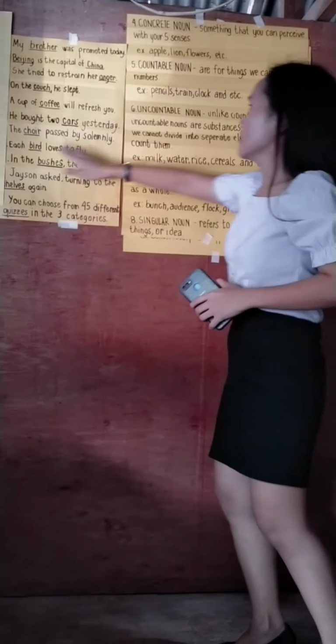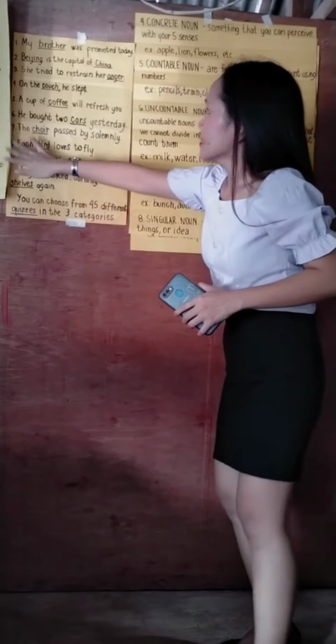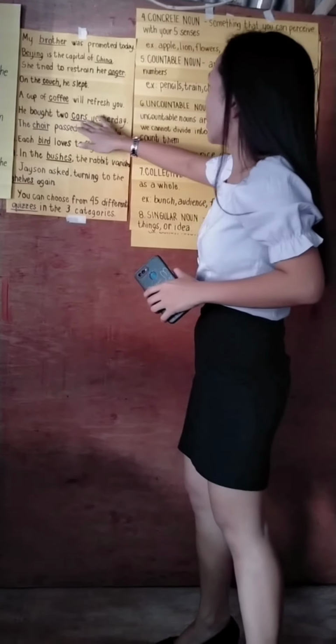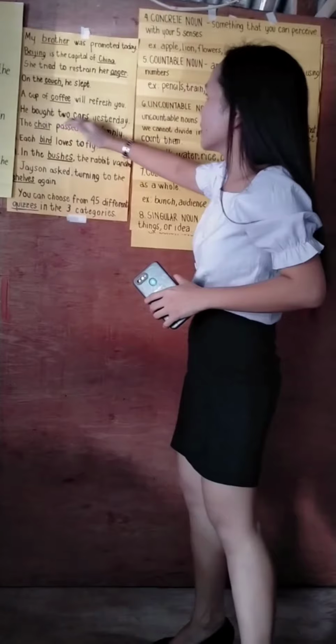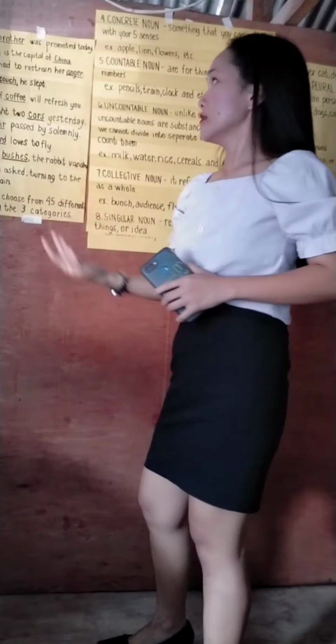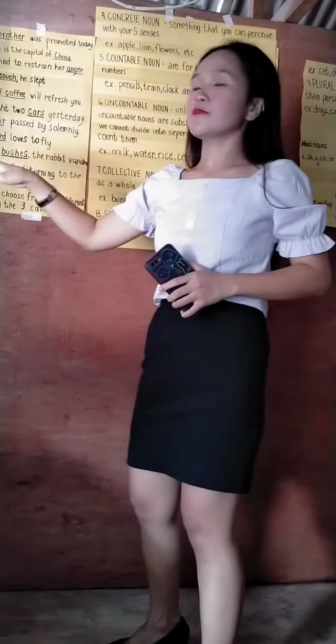So we have here an example. He bought 2 cars yesterday. So what did he buy yesterday? He bought 2 cars. So the underlying word here, which is the countable noun, is the word cars. Okay? Am I understood? Impressive.